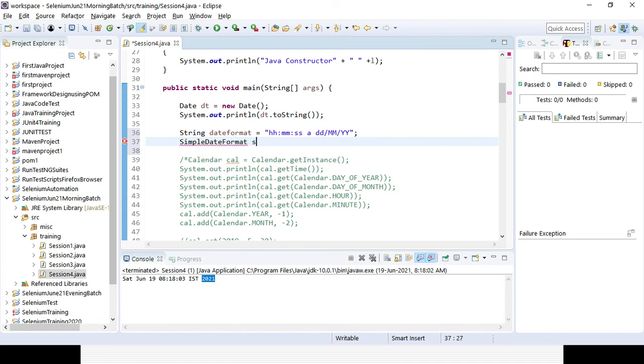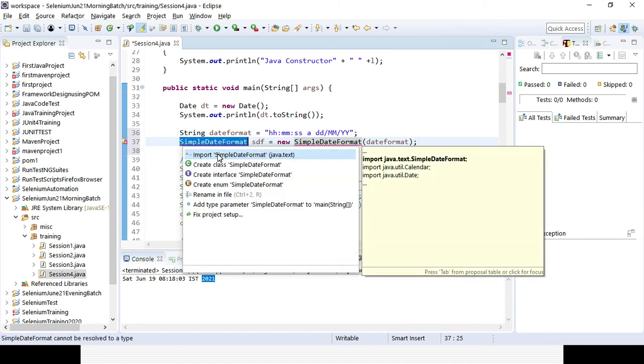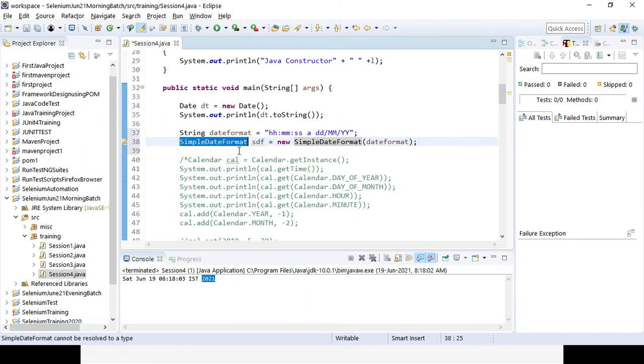So I'll be creating an object, for instance SDF, of SimpleDateFormat equal to new, and that is the class I'll be using. Whichever format I want to convert to, you give that string here. You can see an error message is there, so you need to import SimpleDateFormat from the java.util package. After that I can print it, right?